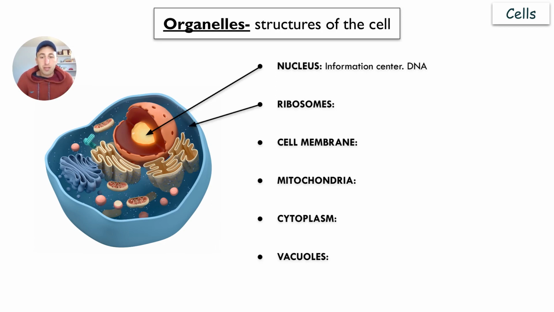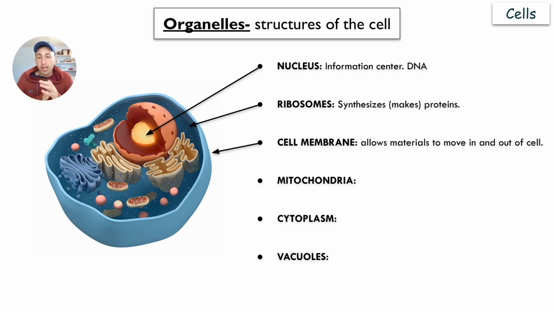You then have the ribosomes. These are these black dots here. And the ribosomes, they synthesize, that's a word you'll hear. That means make. They make proteins. They put together amino acids to make different proteins, which we'll get to later on as well. Cell membrane, that surrounds the cell and allows materials to go in and out of the cell. The cell membrane, basically the bodyguard, allows things to go inside and out of the cell.